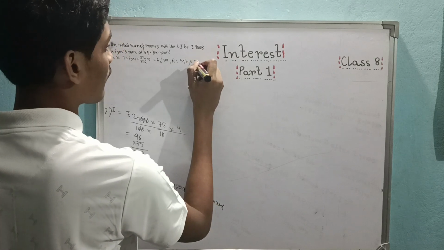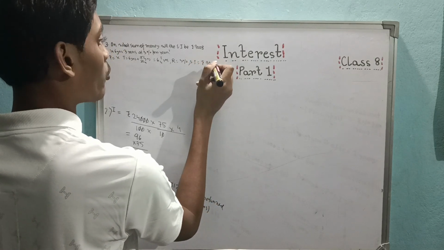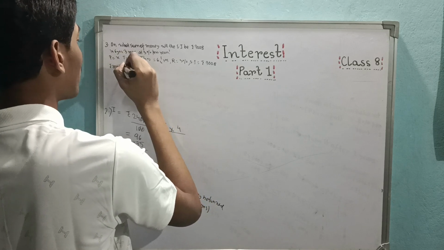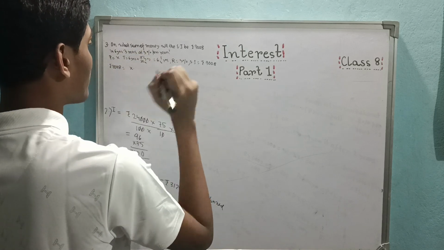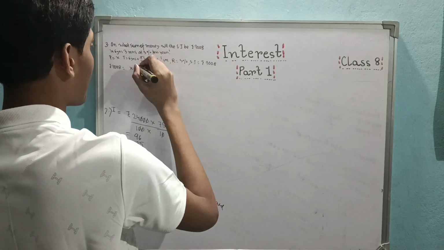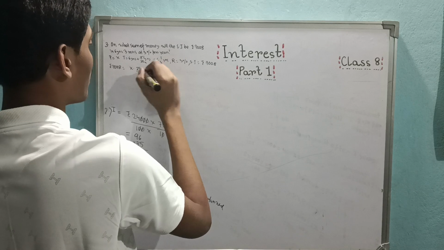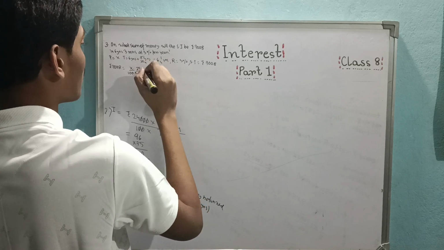Simple interest is 7,008. Now putting the formula, 7,008 equals principal X times 6 1 by 4, which is 25 by 4, times rate, which is 5, with 100 in the denominator.